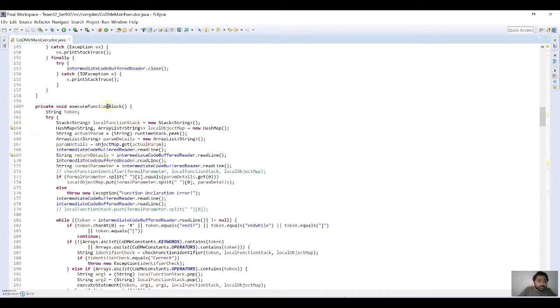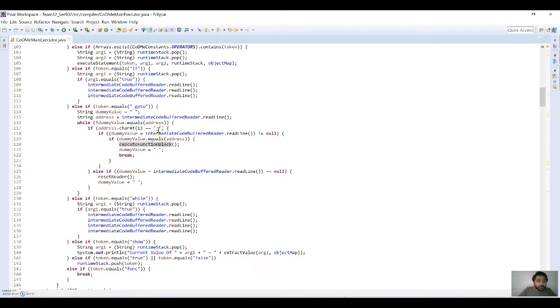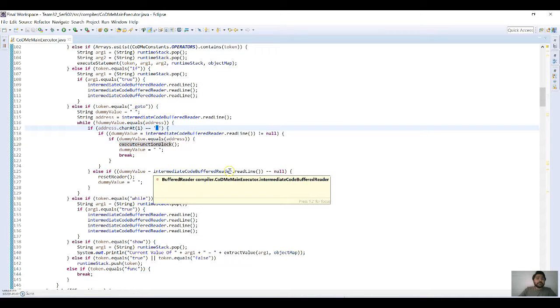The execute function block is called from the master block whenever it encounters a label that starts with an underscore, as the names of any identifier in our language start with an underscore. So we mention the label for that particular function as an underscore name. Whenever it encounters that condition, it immediately reads where that function is starting and starts the execution from the function block. Once the function block execution is done, it returns back to that statement and starts the execution again.